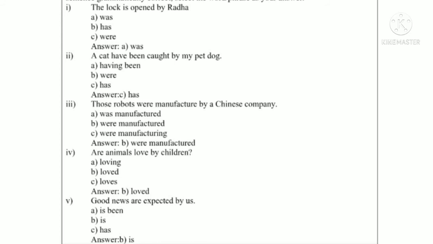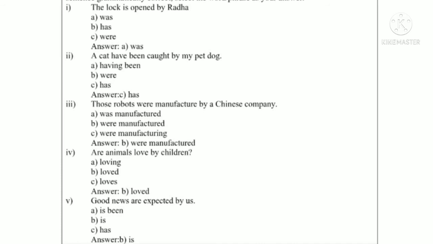The lock is opened by Radha. A was, B has, C were. So the lock is opened by Radha. This is passive voice of simple present tense, and among these 3 options, was is the correct one. The lock was opened by Radha. This will become the passive voice of simple past tense.